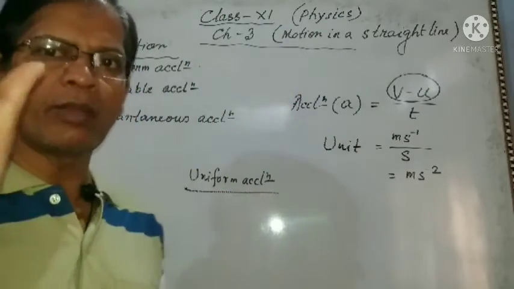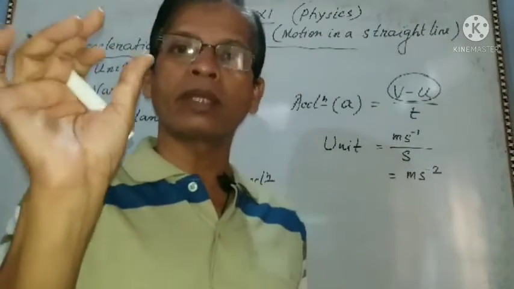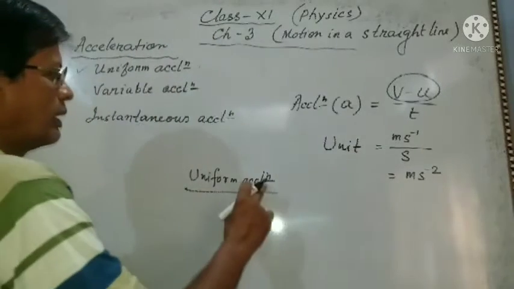Equal change in velocity in equal interval of time. This is uniform acceleration.